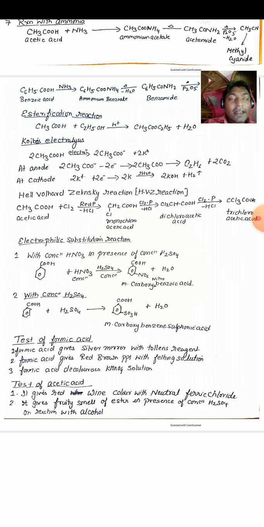Similarly, at cathode, the reaction takes place. The potassium ions gain electrons and form potassium metal. The potassium metal further reacts with water, forming potassium hydroxide and hydrogen gas.